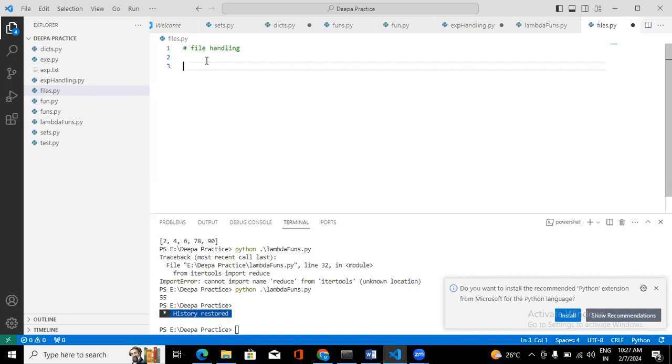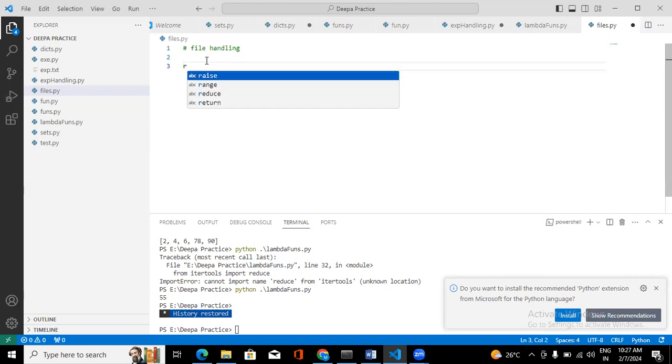Different file modes are there, and it is mandatory to specify the mode whenever you work with a file, so that it indicates in which mode you are going to open the file.